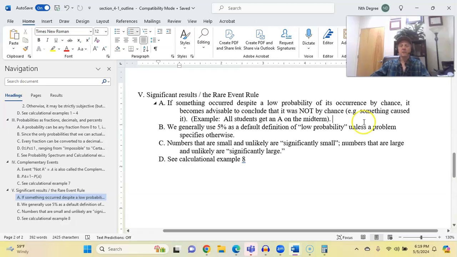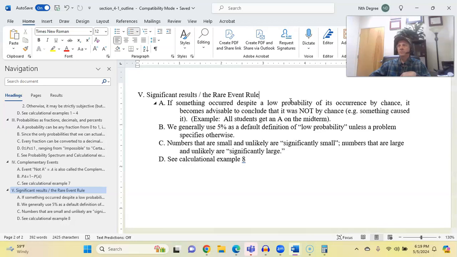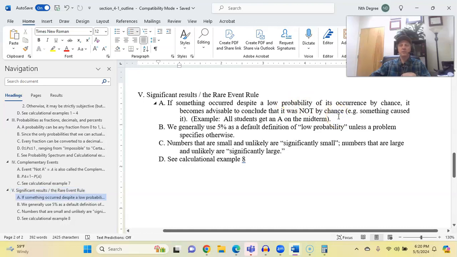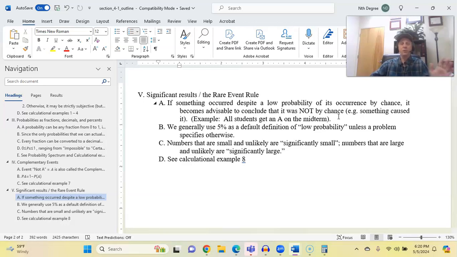Okay, so the example that I like to use is that normally when I teach a class, let's say that maybe 10% of the students end up getting an A. All right, so I basically know what that probability is like. What would happen if I administered a midterm and all the students in the class, all 40 of them, got an A on the midterm?